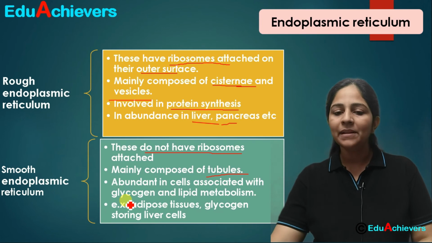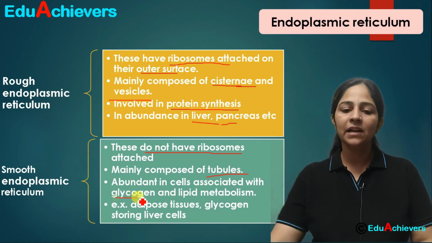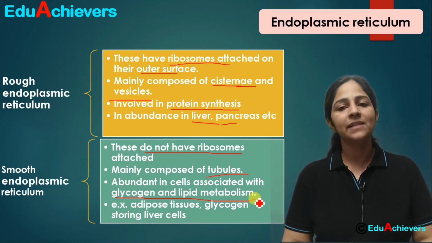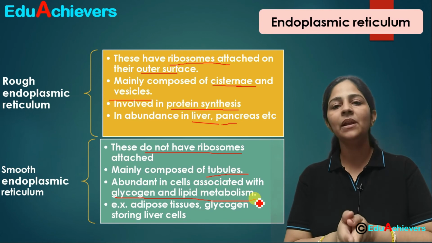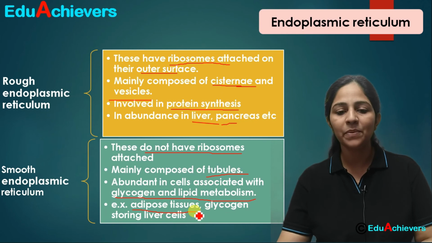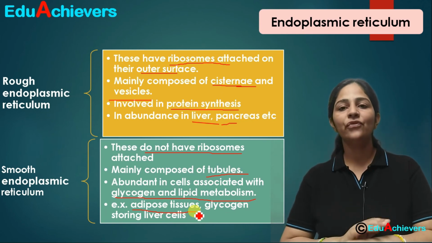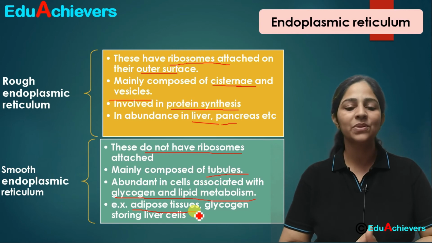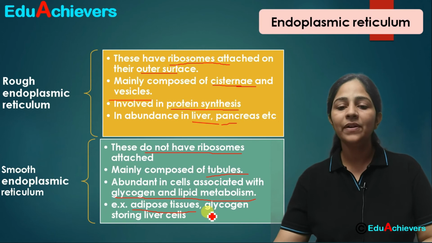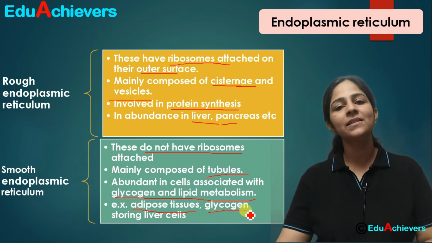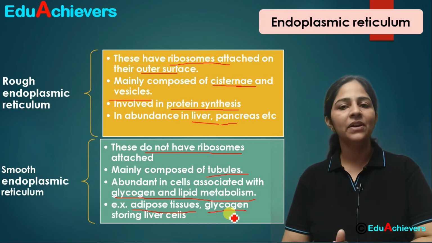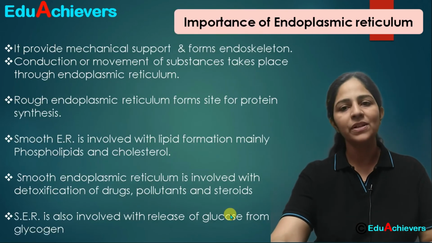ये abundance में कहाँ मिलते हैं? The cells which are associated with the glycogen and lipid metabolism. जो lipid के metabolism के साथ associated cells हैं, उनमें ये smooth endoplasmic reticulum ज़्यादा मिलते हैं. Fine. जैसे हमारे adipose tissue which are present under the skin. हमारे skin के नीचे जो fat storing tissues होते हैं, जो adipose tissues इसको हम बोलते हैं, उनमें smooth endoplasmic reticulum ज़्यादा मिलते हैं, या फिर उन लिवर के सेल्स में जो कि ग्लाइकोजन के स्टोरेज के साथ एसोसिएटेड हैं. फाइन. So these are the two endoplasmic reticulum which are different in their structure and functions a bit.